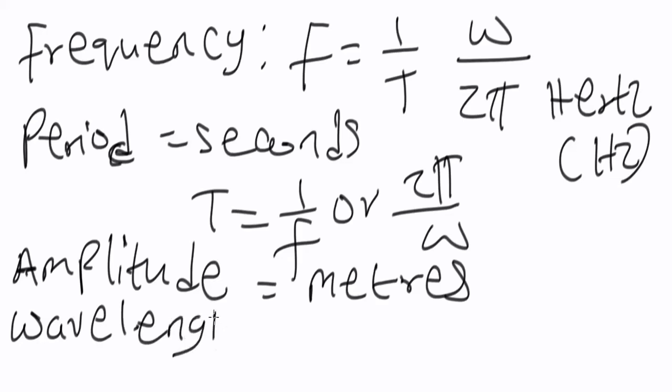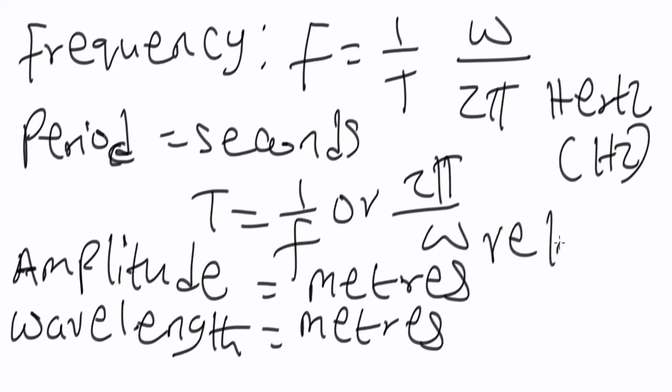Okay, now we also have wavelength. So wavelength is also measured in meters. We also have the velocity, which is the speed of a particle undergoing wave motion, which is measured in meters per second. Okay, so these are the basic parameters. We have others already, but these are the basic ones. Now let's look at the relationship between velocity, wavelength, and frequency in wave motion. The relationship is very important because most of the calculations we do will revolve around that relationship.